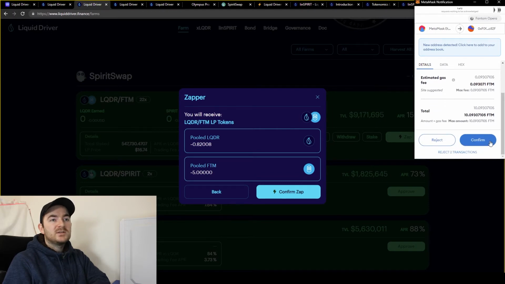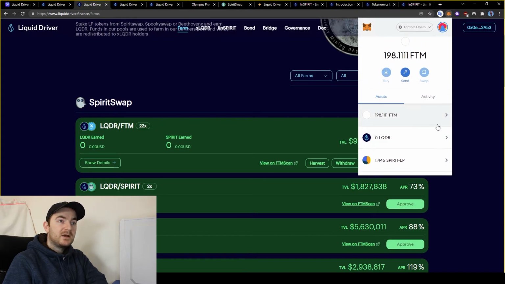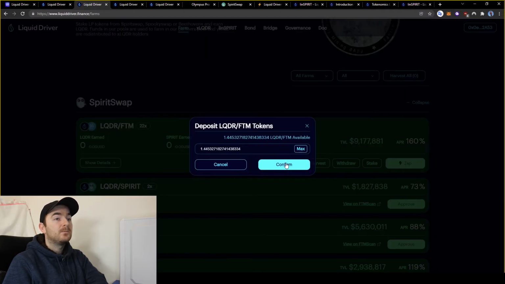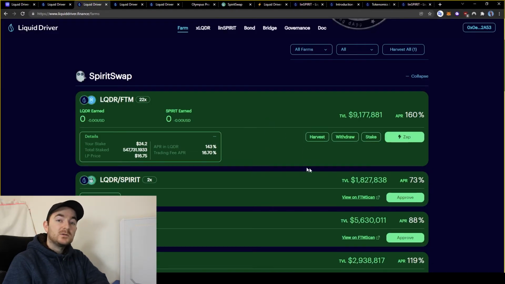And we will have to sign the transaction, which is about 9 cents. So we'll confirm this. Now looking at our MetaMask, we can see we have the Phantom as well as the Spirit LP token. So we can go ahead and stake, do max, confirm, sign the transaction, and now we can see our total staked amount in dollar value. So now over time we should start earning Liquid Driver from this pool.